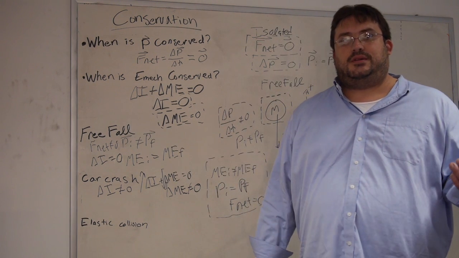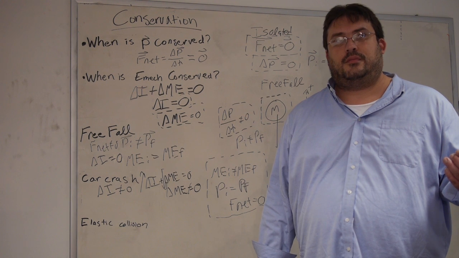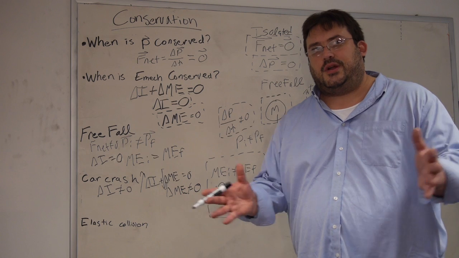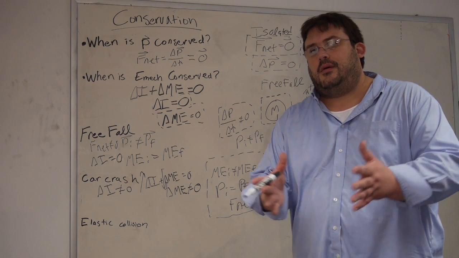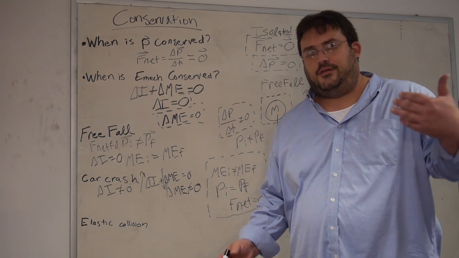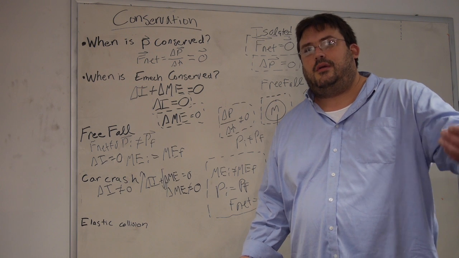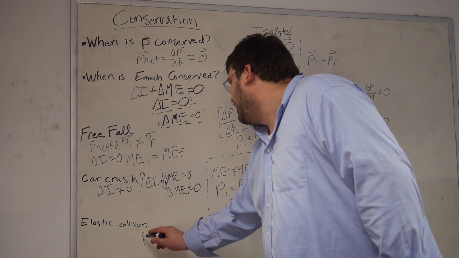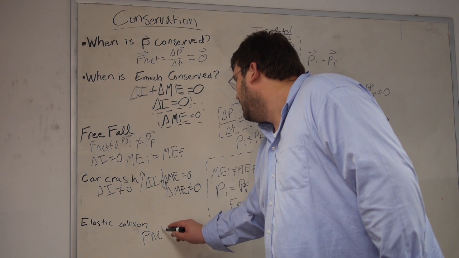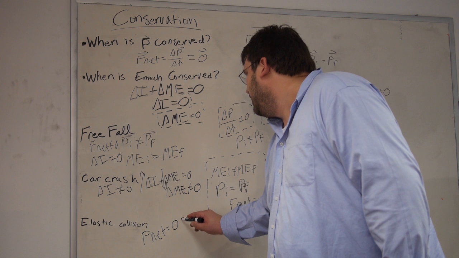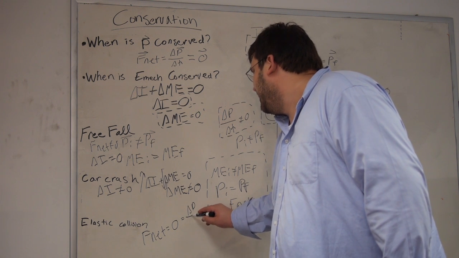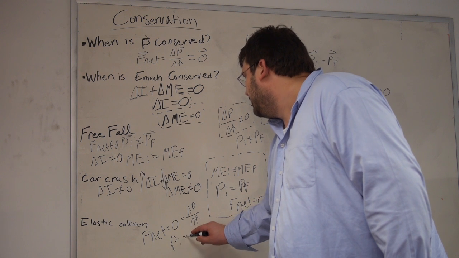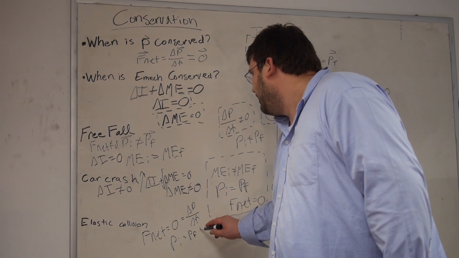Our last model is the elastic collision. As long as two objects which are colliding elastically are transferring momentum between each other, but not also with anything else in the direction of the collision, then that system is considered isolated. So again, the net force is equal to 0, which is equal to the rate of change of momentum. So therefore, P initial is equal to P final. So momentum is conserved.